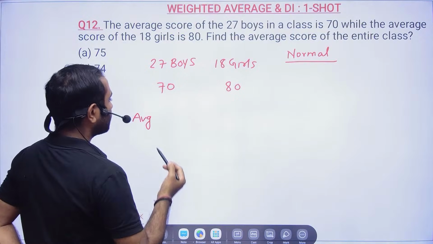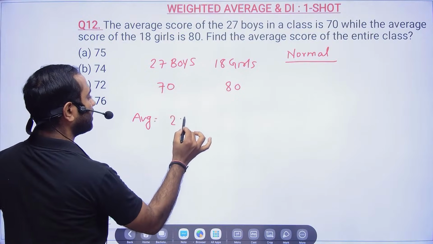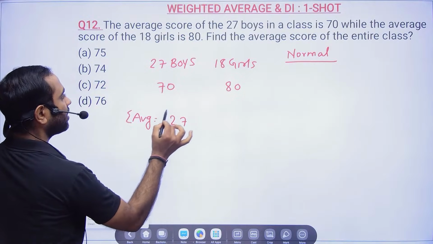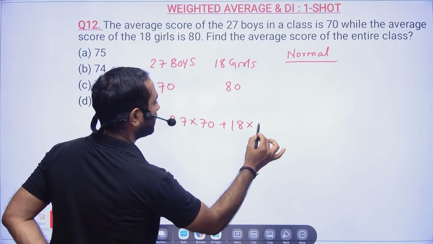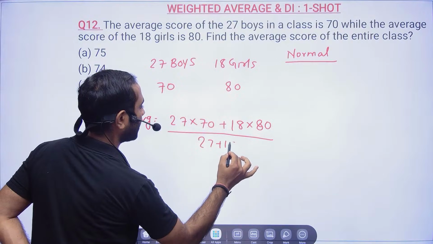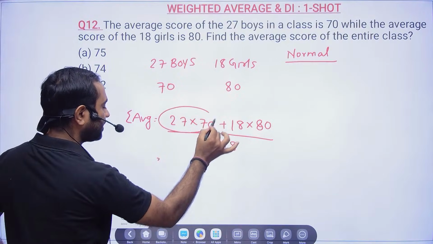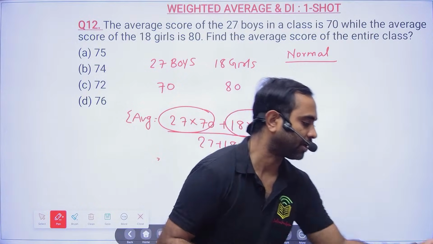So here the average is, basically, this is weighted average: 27 into 70 plus 18 into 80, and then divided by the total number, 27 plus 18. Now you have to multiply this, let me use the calculator here.